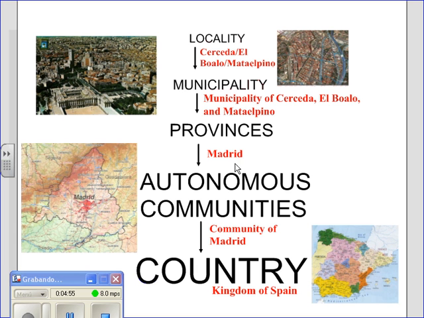In Madrid, there's only one province. So the province of Madrid is the same as the Community of Madrid. And then all the different autonomous communities in Spain, like Galicia or Andalusia, make up one country, and this is the Kingdom of Spain.